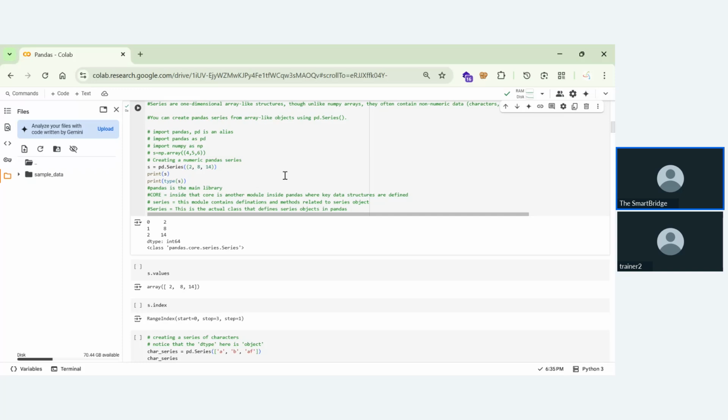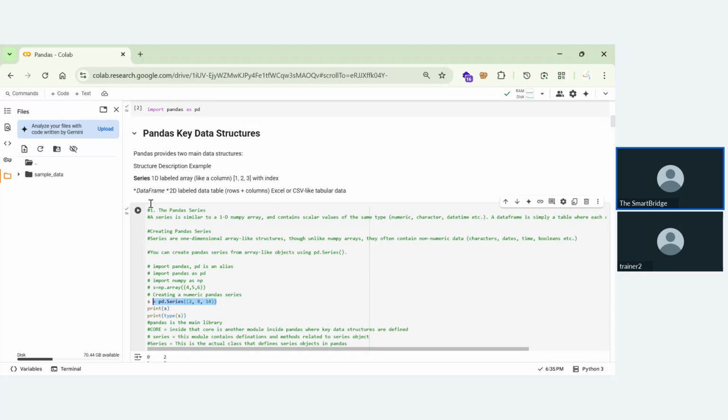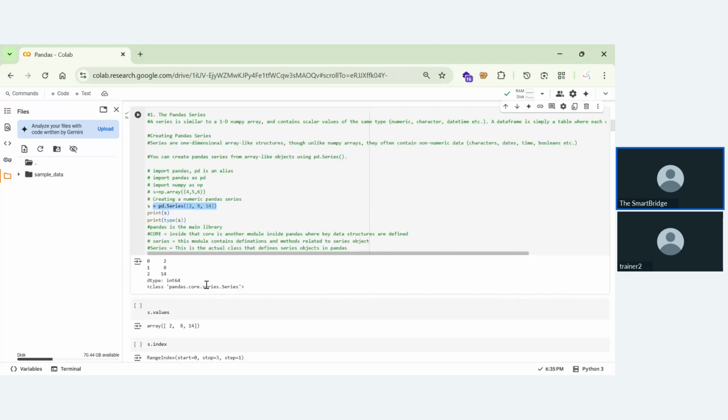To define these functions separately, we'll be having a core. This core will perform the functions of data frames and series separately. So in pandas, we'll be having pandas.core.series. This is a module that contains the definitions and methods of a series object. Suppose you are working with series, as we have discussed, in pandas we have two things: series and data frames. So if you're working with series, in this series you'll have all the methods and definitions, what series can do and what series can perform.